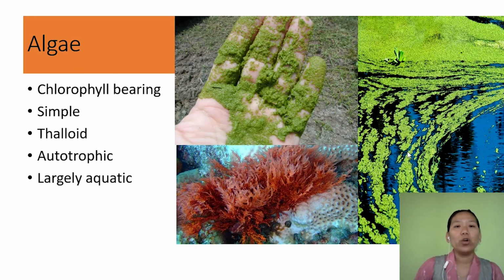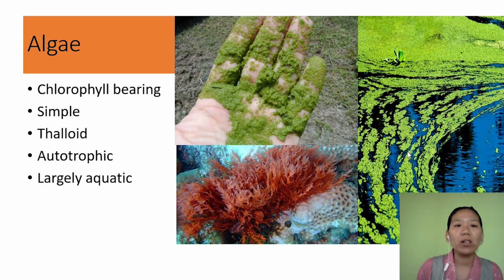Okay, so when we say algae, we can say the algae is a type of plant. When we say this, what comes into your mind? What color do they have? Usually we say plants are photosynthetic organisms. That means they should bear a pigment to absorb solar energy. The major pigment here is chlorophyll.